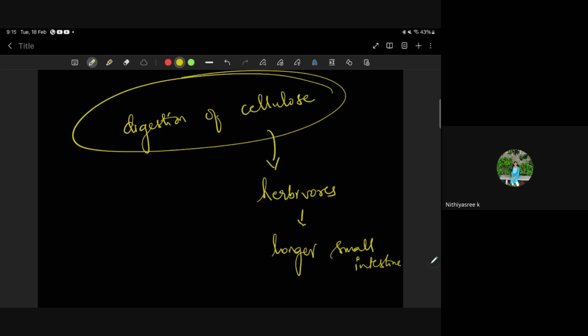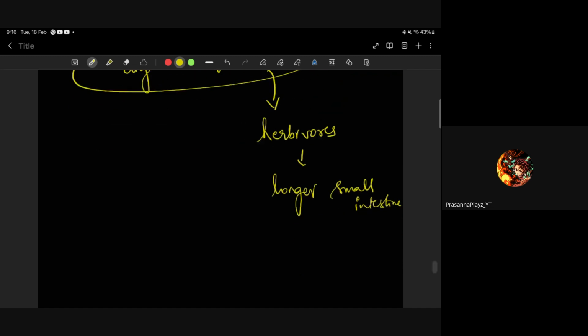Because they eat only complex substances, plants, ma'am. Yes, they eat only plants, and these plant cells have cellulose, and cellulose needs a lot of time to get digested. So they have a long small intestine. Very important question, mind. Children, please concentrate. This is very important. I hope everyone knows this, right? And one more question, Nana.